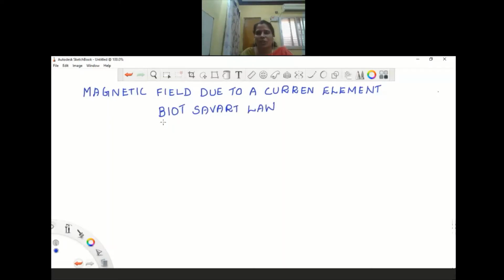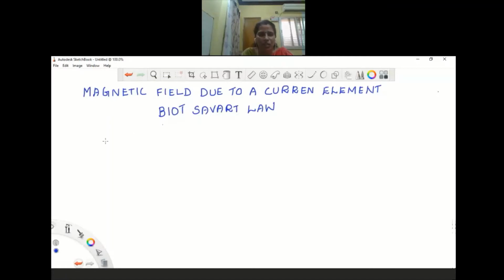This Biot-Savart's law relates the current and the strength of the magnetic field. We all know, who created this magnetic field? We can immediately say that moving charges or current create the magnetic field, right?